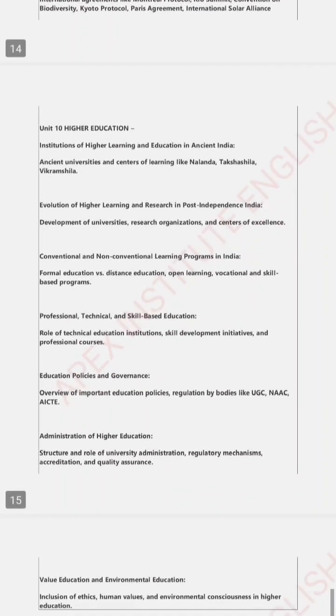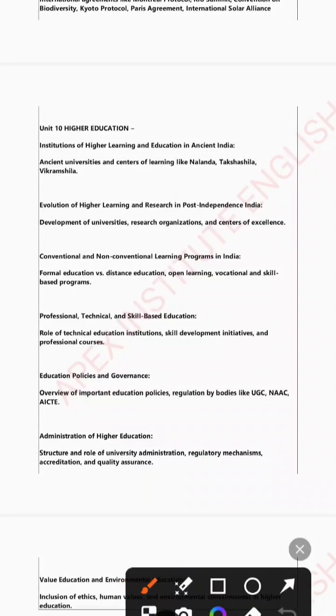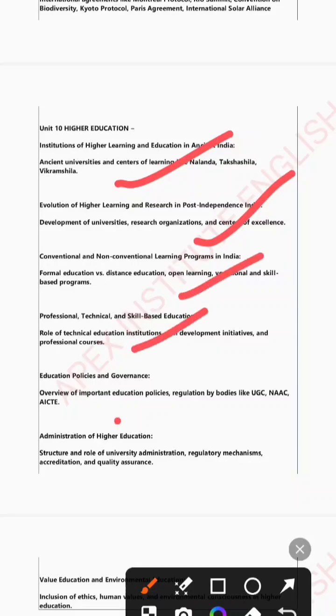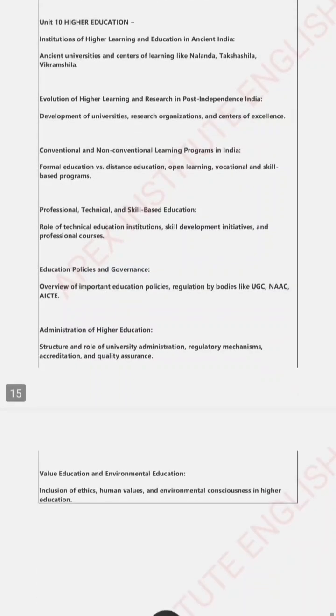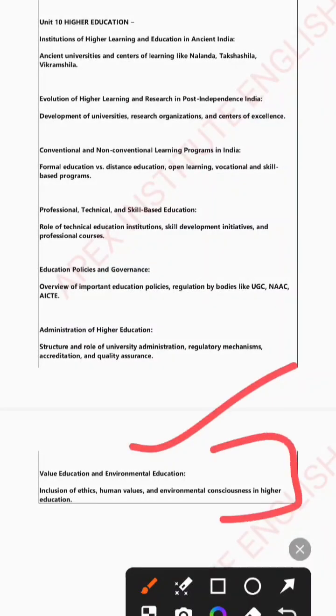Next, we have the last unit, that is higher education, unit 10. From this unit, ancient universities and centers of learning like Nalanda, Takshila, Vikramshila, the evolution of higher learning and research in post-independence India, the Kothari Commission, and all those important commissions are asked in this unit. Next, we have conventional and non-conventional methods of teaching or learning programs in India, role of technical education, and important education policies and regulations, along with the important regulatory bodies like UGC, NAAC, and AICTE. Okay, we also have value education in this unit, but they usually don't ask questions from this unit.